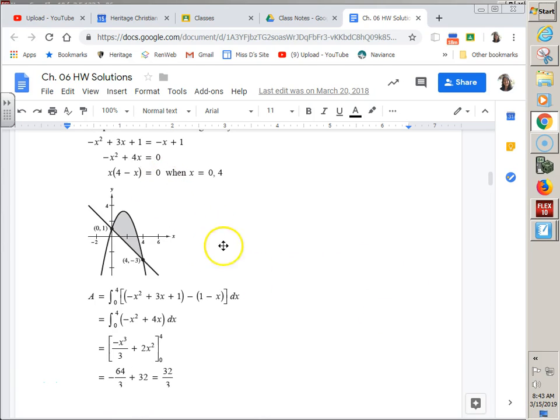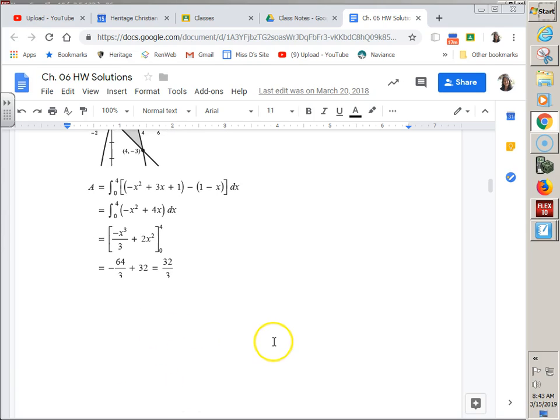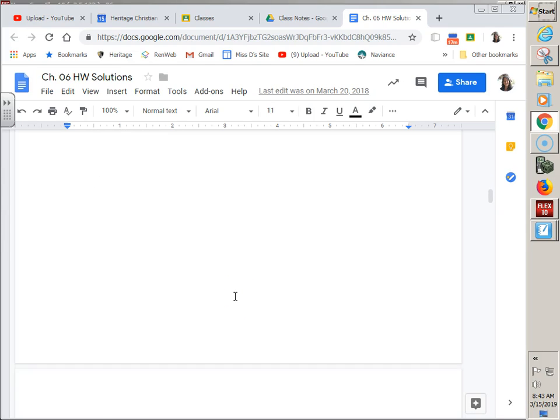Remember, we're supposed to practice solving by hand and using our calculator. This was a solving by hand section. We find our bounds from 0 to 4. We have our top being our parabola, our bottom being our line. Boom, boom. But if you didn't want to deal with that, you could have put absolute value around it, maybe gone the wrong way, but fixed it at the end. Final answer is 32/3.